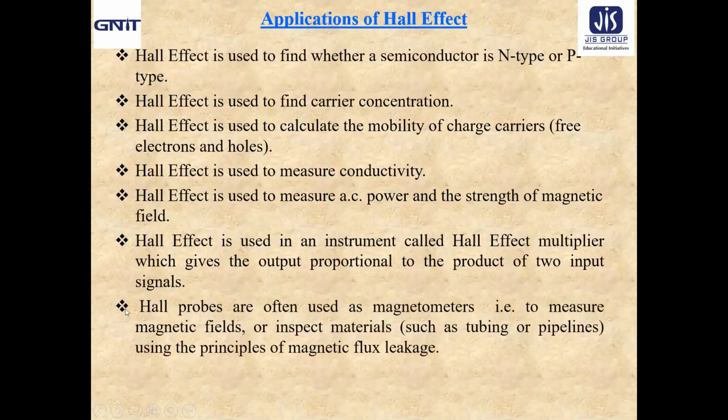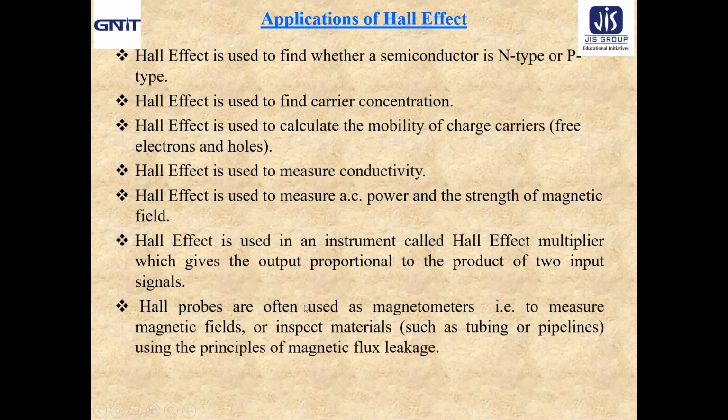Now come to the case of the Hall probe, a very important one. After a few weeks, say 1.5 months, you will do the Hall effect experiment in the physics lab, to measure the Hall coefficient and identify whether a semiconductor is P-type or N-type. There we are going to use this Hall probe.